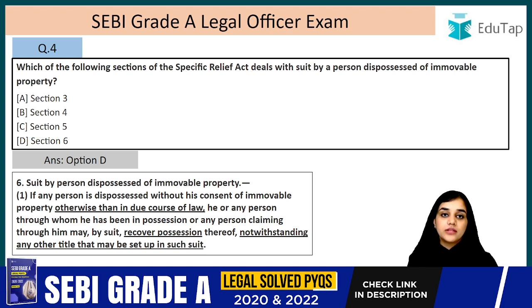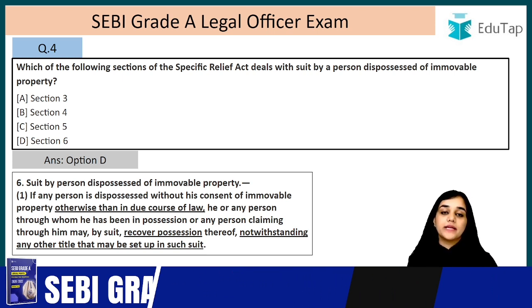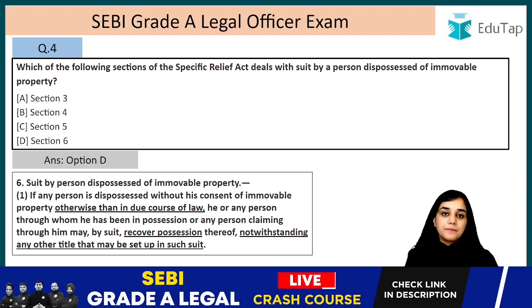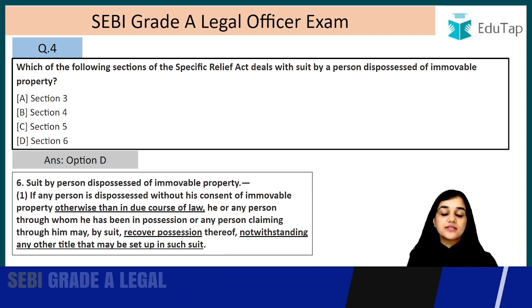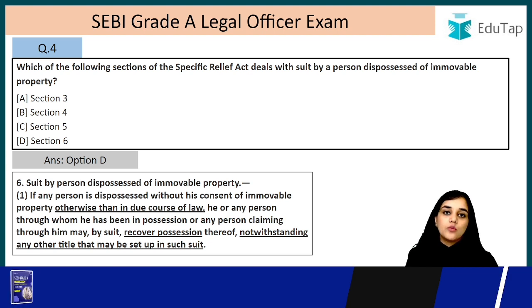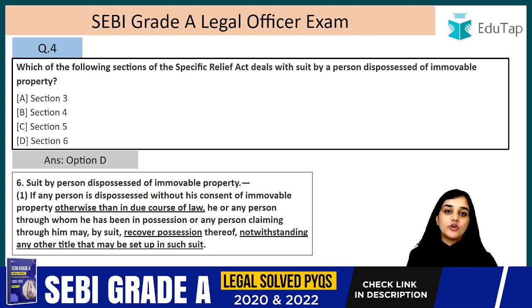If you have given your consent, right? If you have given your consent and then you are evicting that property, then you do not get relief under this section. For example, there was a landlord and a tenant. The landlord time and again asked the tenant, please leave my premises, please evict, right? But the tenant was not doing so. Then the landlord asked the tenant that okay, you don't evict it. What you do is you give me that flat for 1 month.